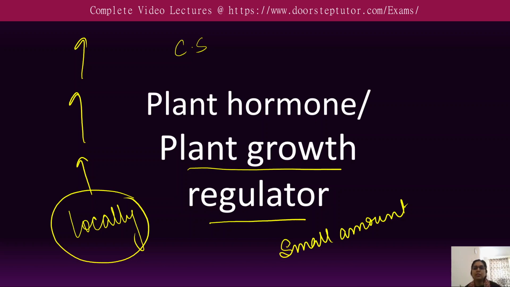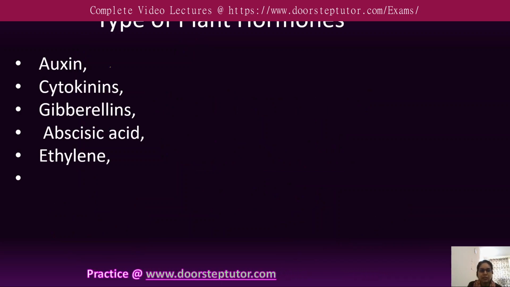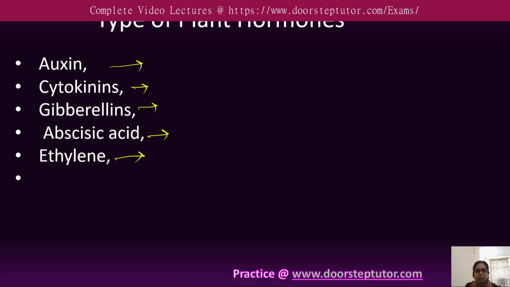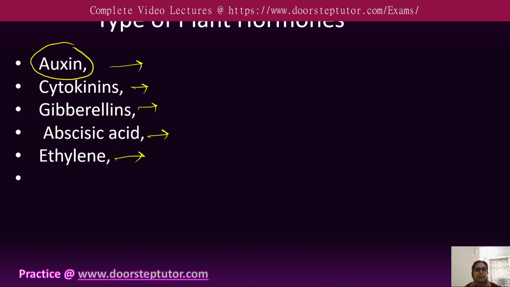So let's see the different types of plant hormones or plant growth regulators: auxins, cytokinins, gibberellins, abscisic acid, ethylene, and besides that, brassinosteroids, jasmonates, and lactones. In this lecture, we'll study auxin: how it is synthesized, how it is degraded, and transported to the various plant structures.